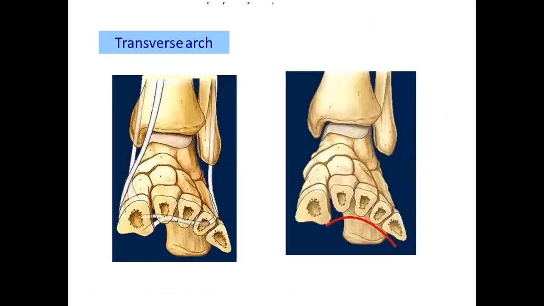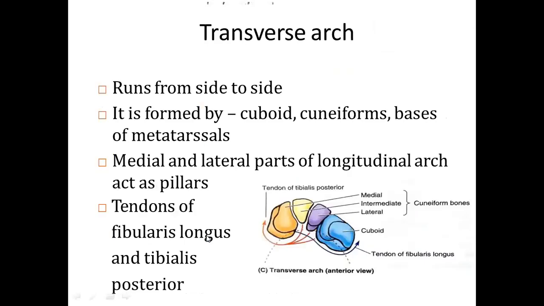The transverse arch you can observe. This is a very nice diagram to get the view of the transverse arches. So this is one. These are the metatarsals. Next, the transverse arch runs from side to side. It is formed by the cuboid, cuneiforms and bases of the metatarsals, and the medial and lateral parts of the longitudinal arch act as pillars. Tendons of peroneus longus and tibialis anterior also contribute.